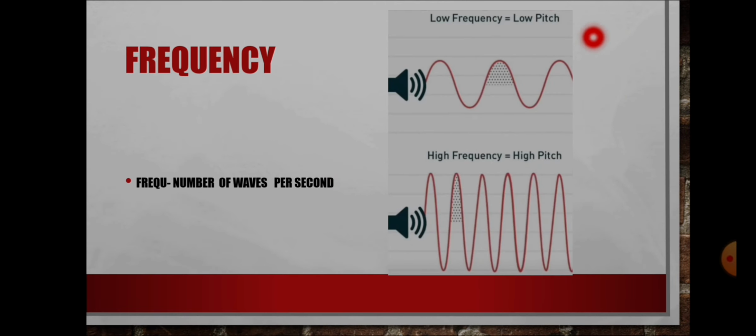Okay, this is the graph of low frequency, low pitch, and this is the graph of high frequency, high pitch. Okay, frequency. What is frequency? It's the oscillations of a wave. Number of waves per second, number of oscillations per second. This graph is for low frequency, low pitch voice, and this graph is for high pitch voice. Therefore, the number of oscillations are many compared to this graph.